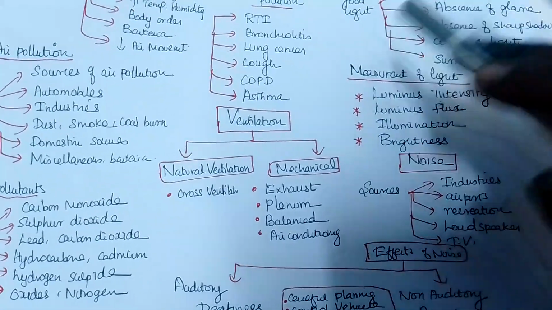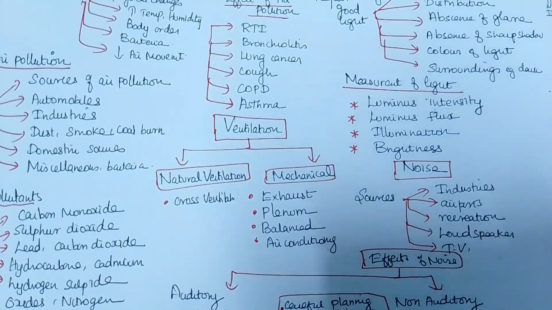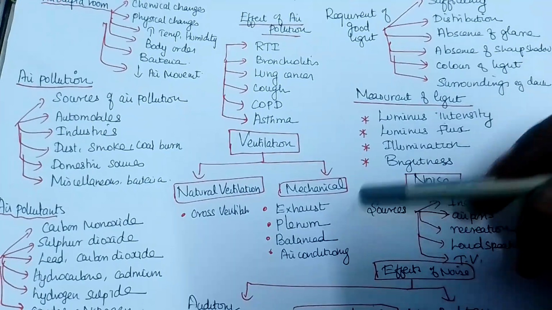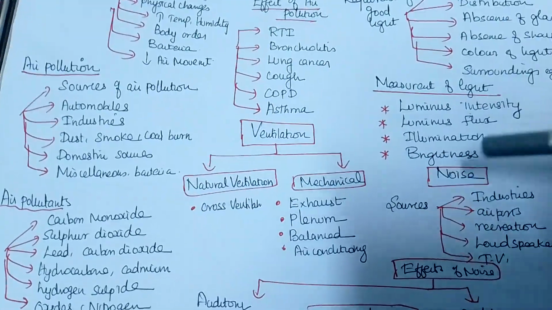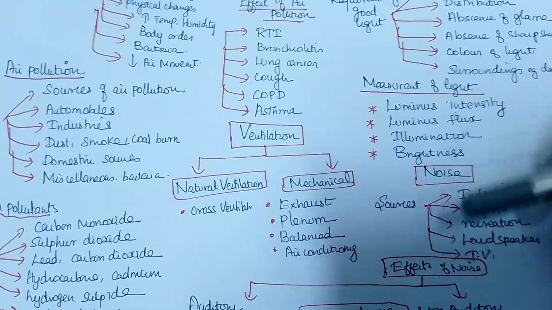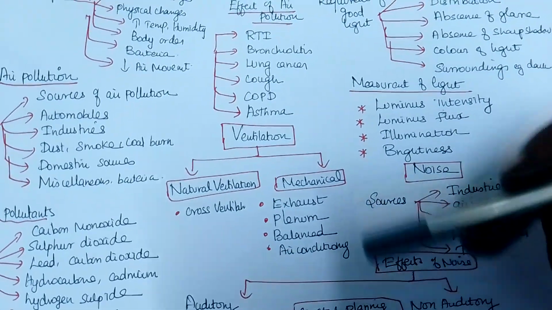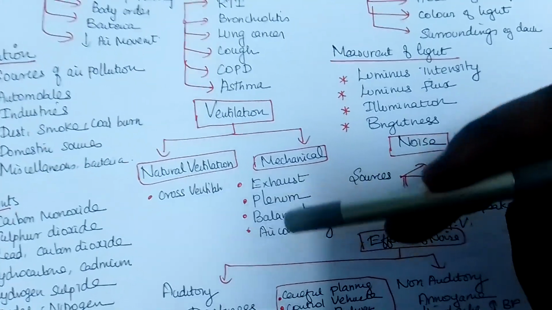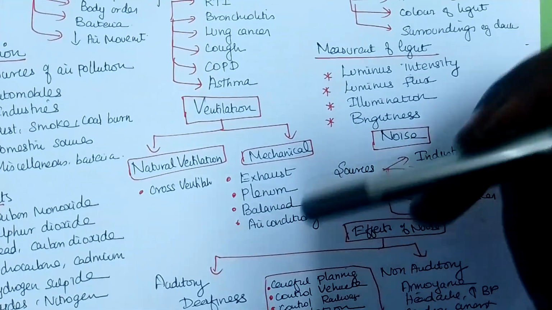And plenum is like a total air conditioned room. Plenum is balanced with this one air conditioned room. So these are all called mechanical ventilation, by the AC or anything like an air compressor, anything you are using for the mechanical.